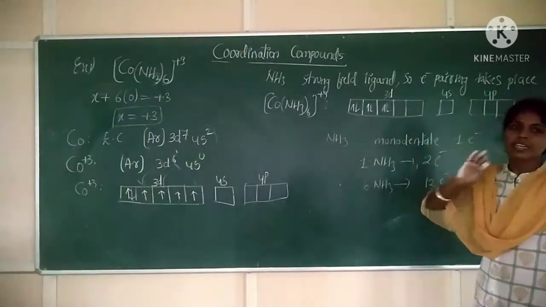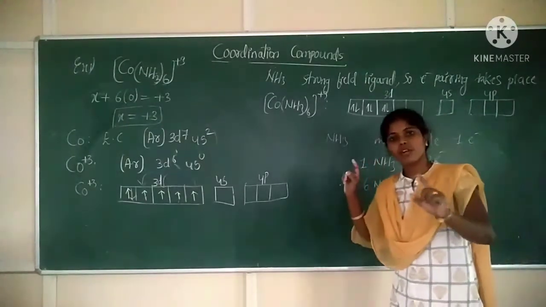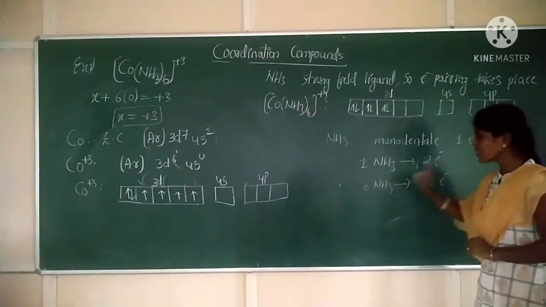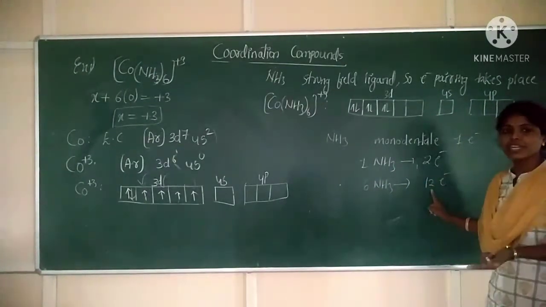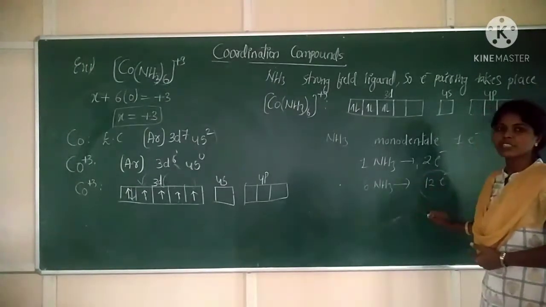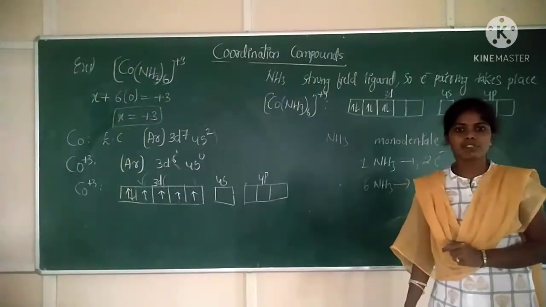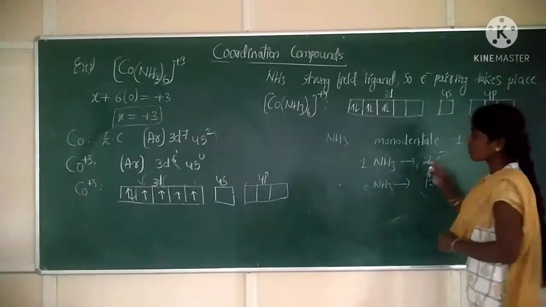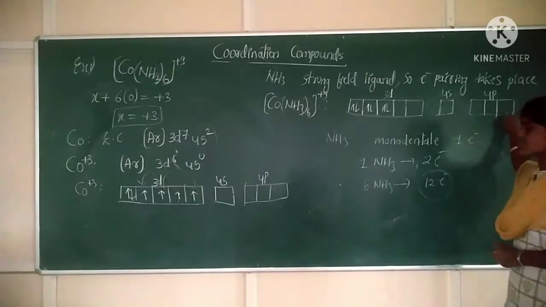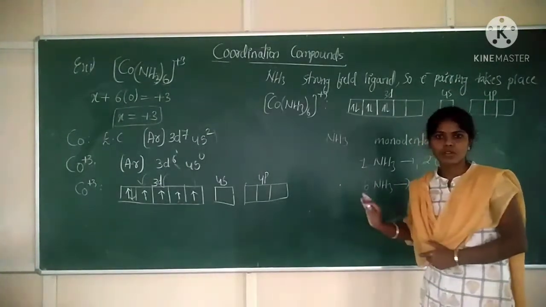Now again, NH3 is which type of ligand? Monodentate ligand. Monodentate ligand means what? A 2 electron donor or 1 electron pair donor. So 1 NH3 can donate 2 electrons, meaning 6 NH3 can donate 12 electrons. To place the 12 electrons, we should have how many orbitals? 6 vacant orbitals must be there. Now count it: 1, 2, 3, 4, 5, 6. So 6 vacant orbitals are available for the ammonia ligands to occupy.